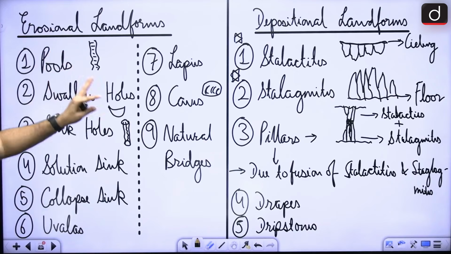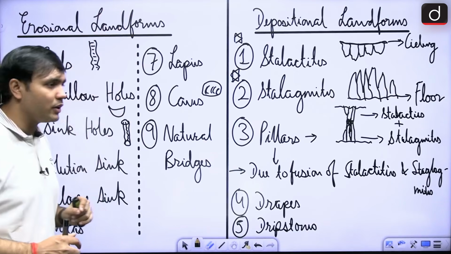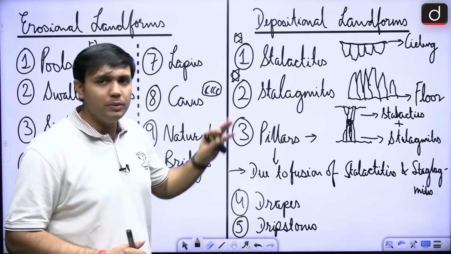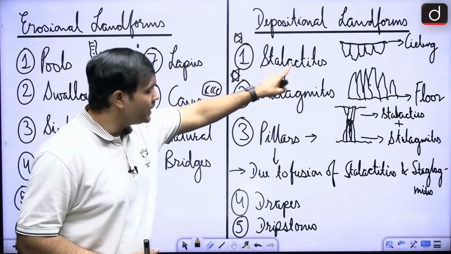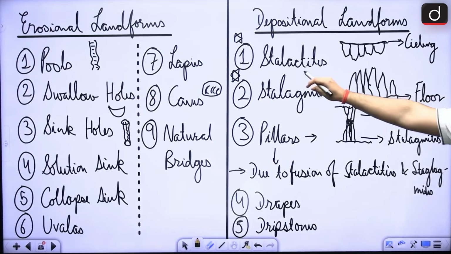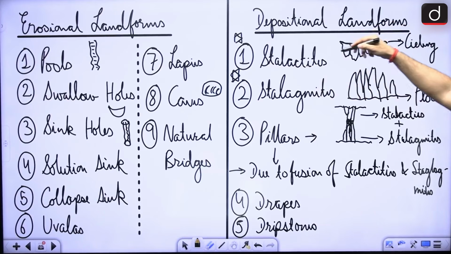These are erosional landforms. In case of depositional landforms, this is a very interesting one, and if you are able to remember it through visualization, you will be able to remember. There are important ones, just take a look at it. These are stalactites, which hang from ceilings.